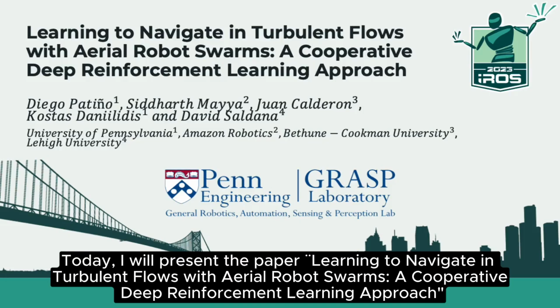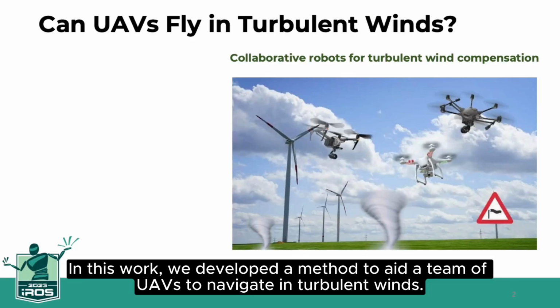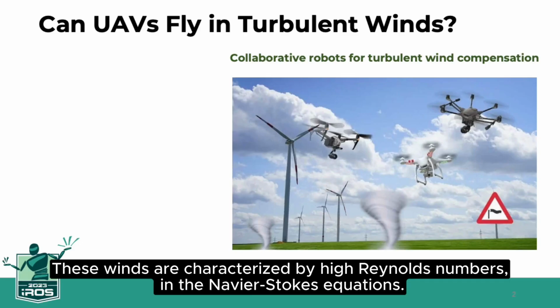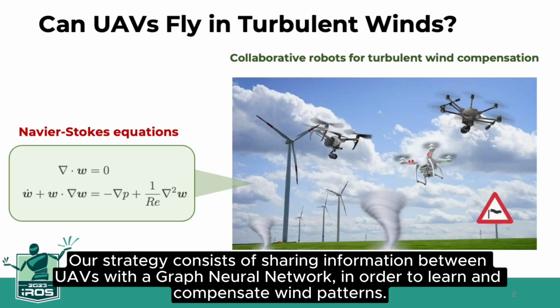Today, I will present the paper Learning to Navigate in Turbulent Flows with Aerial Robot Swarms, a cooperative deep reinforcement learning approach. In this work, we developed a method to aid a team of UAVs to navigate in turbulent winds. These winds are characterized by high Reynolds numbers in the Navier-Stokes equations. Our strategy consists of sharing information between UAVs with a graph neural network in order to learn and compensate wind patterns.